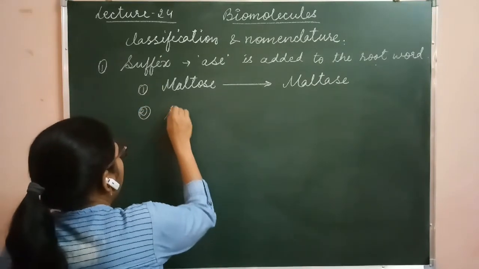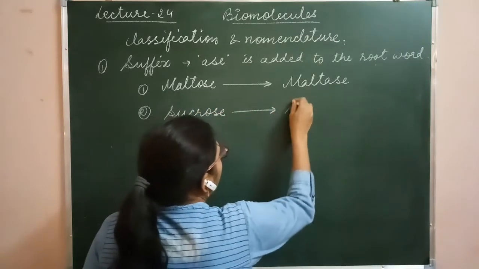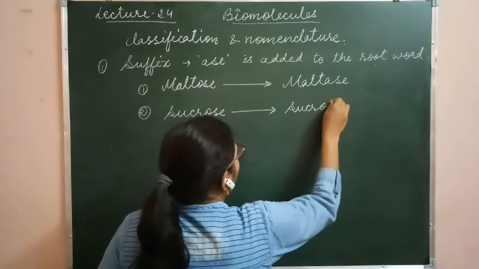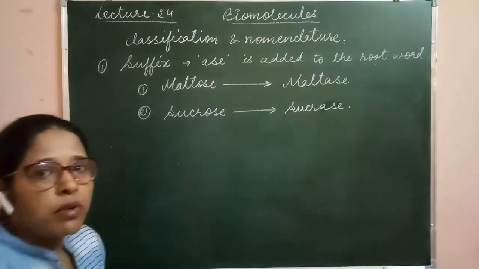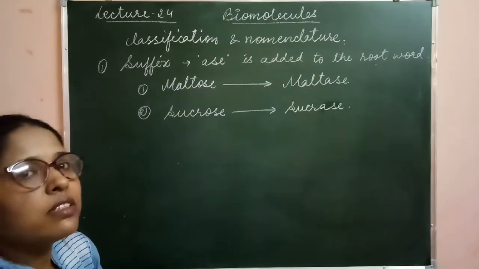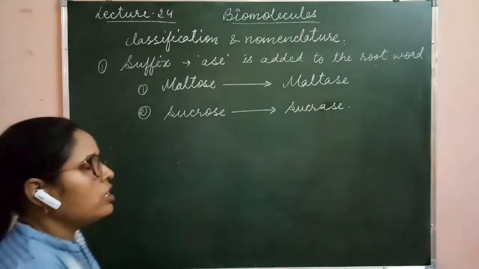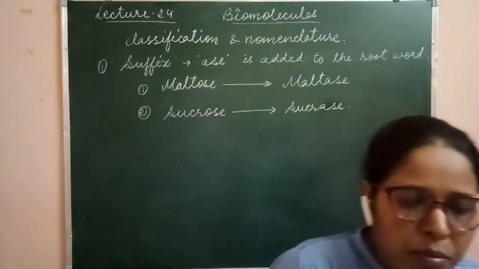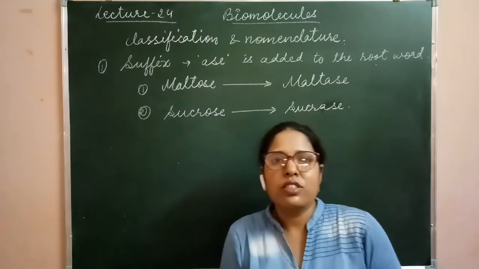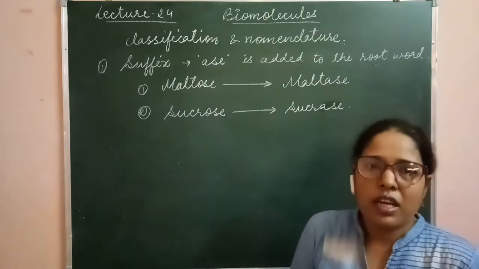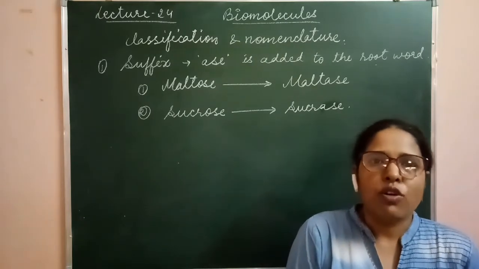Next, one more example, that is sucrose, and the sucrose is converted into simple sugar with the help of an enzyme that is called sucrase enzyme. Lactose, the enzyme is lactase. Fructose, the enzyme is fructase. Clear? So this is the ase suffix. It means the substances which have the ase suffix with their root word are basically called enzymes. So this is the primitive method of the nomenclature of enzyme.